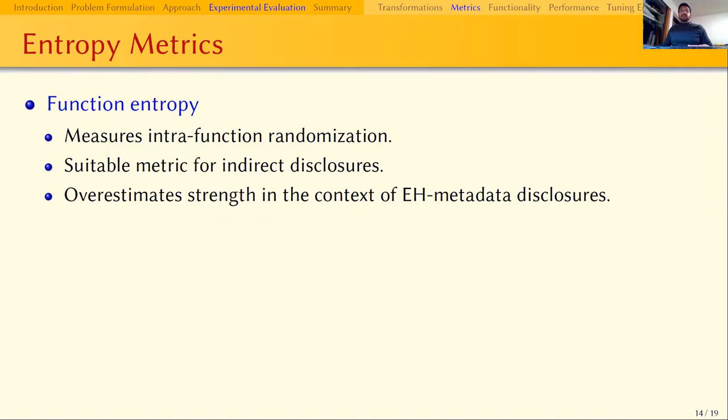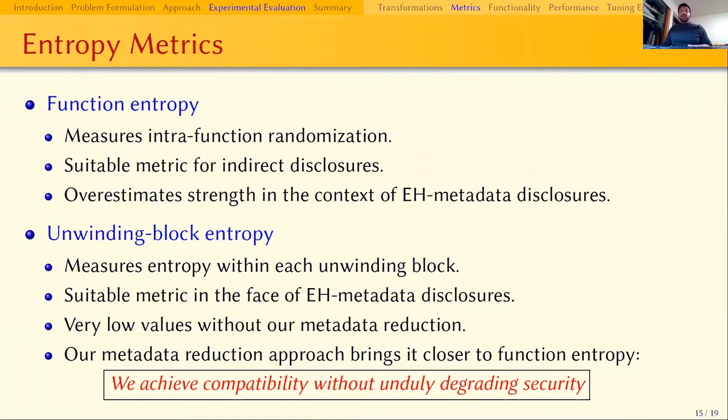Before we move on to discuss the numbers, let me give a brief summary of entropy metrics. First, there is function entropy. It measures the entropy of intra-function randomization. Although it's a good metric to measure effectiveness against indirect disclosures, it does not take into account the presence of EH metadata and overestimates the attacker's effort. Nevertheless, we report this entropy in our paper so that our numbers can be compared with those of previous works that have used this metric. In this presentation, I'll be discussing unwinding block entropy that measures entropy per unwinding block. Our evaluations show that our metadata reduction techniques enable us to achieve an entropy closer to that of function entropy.